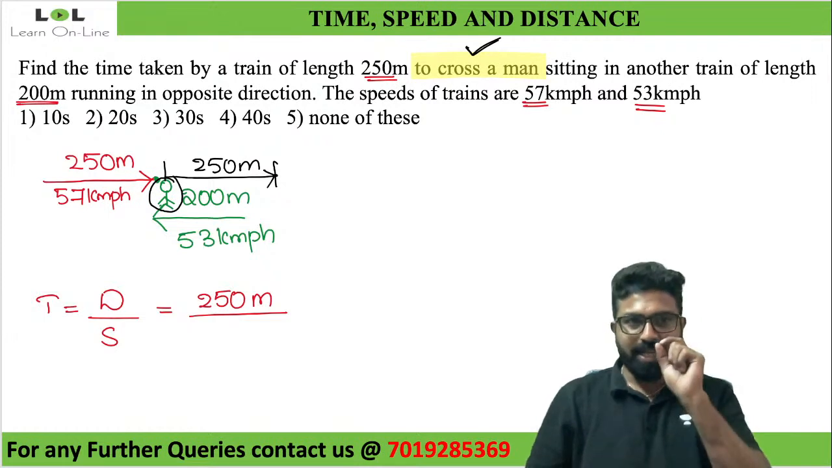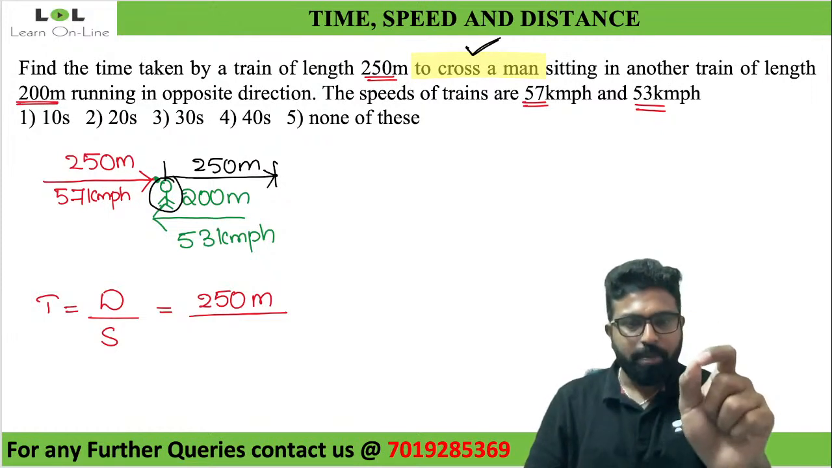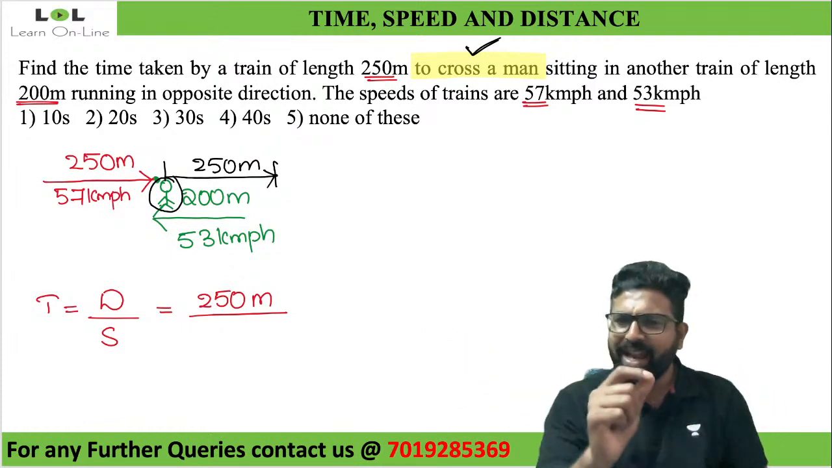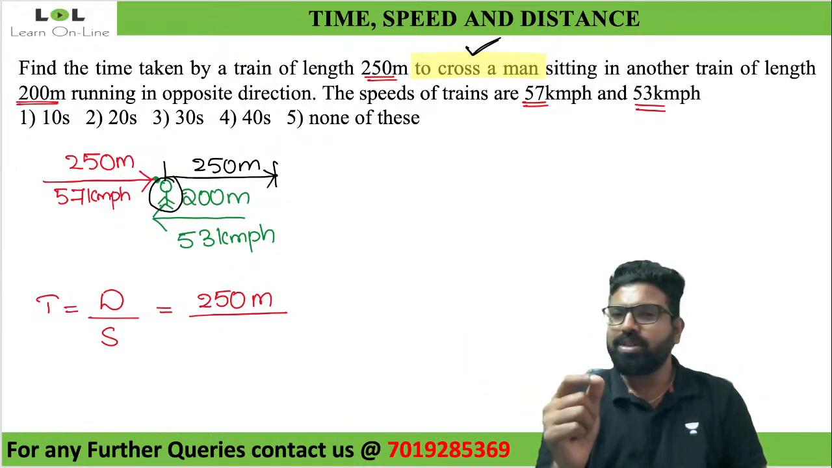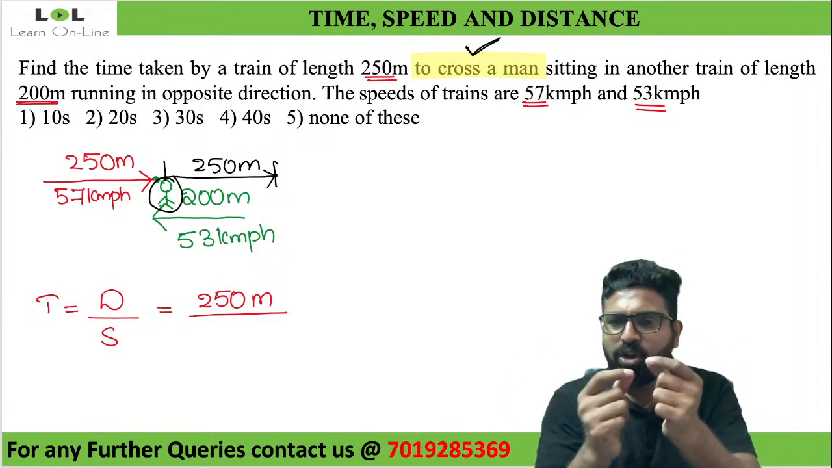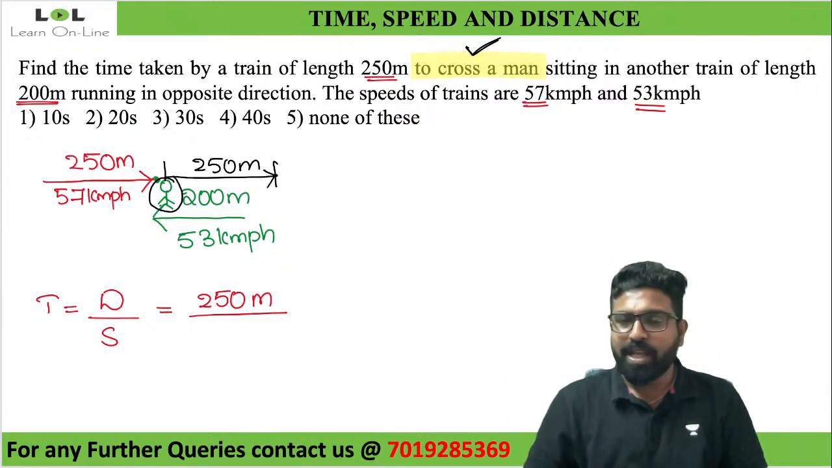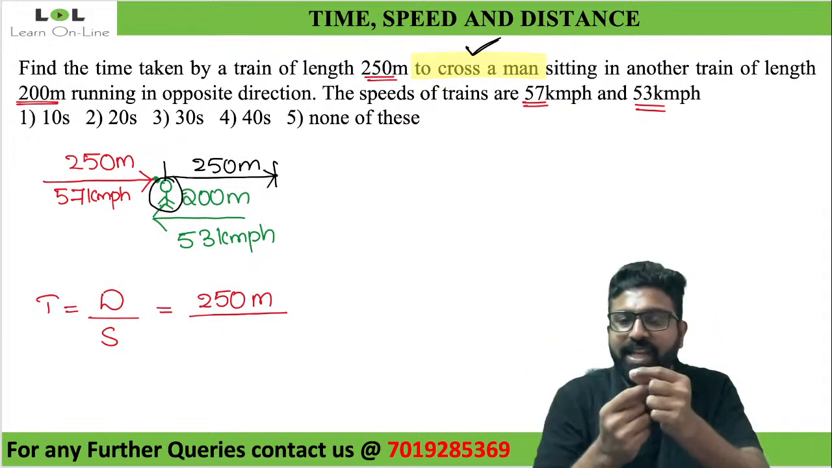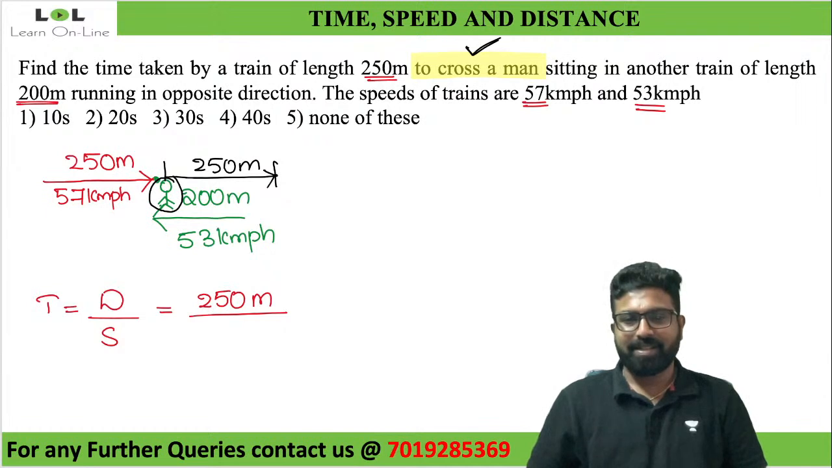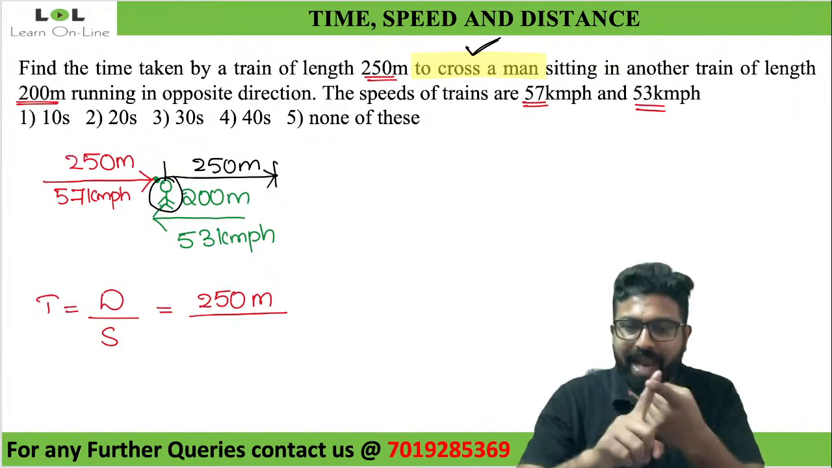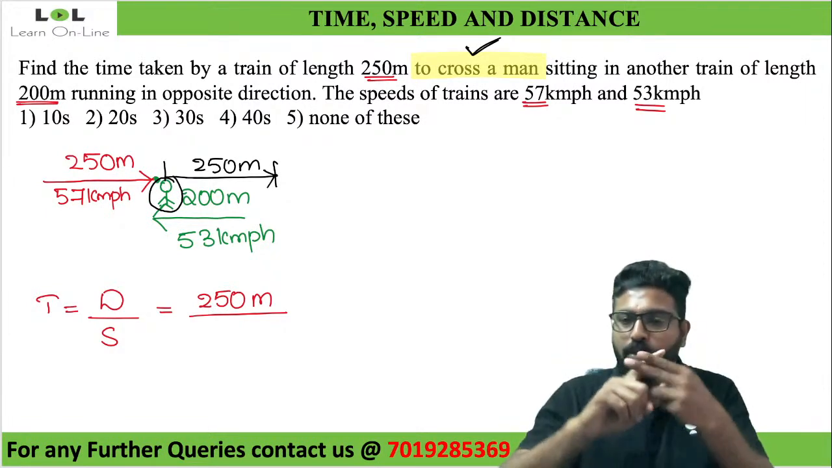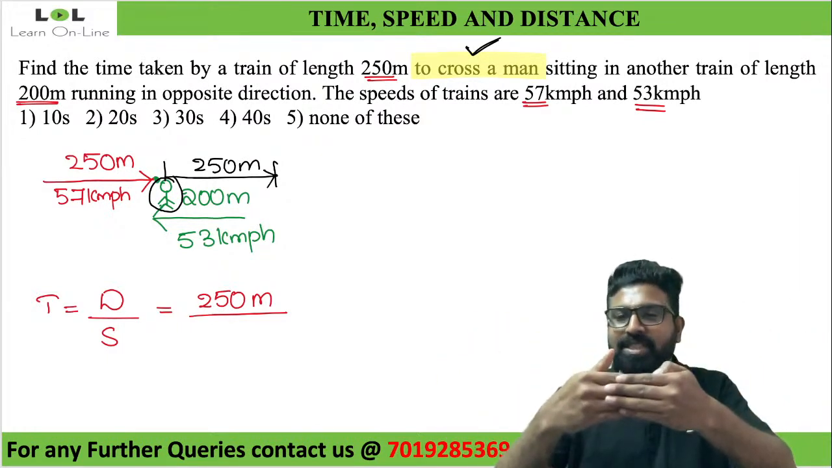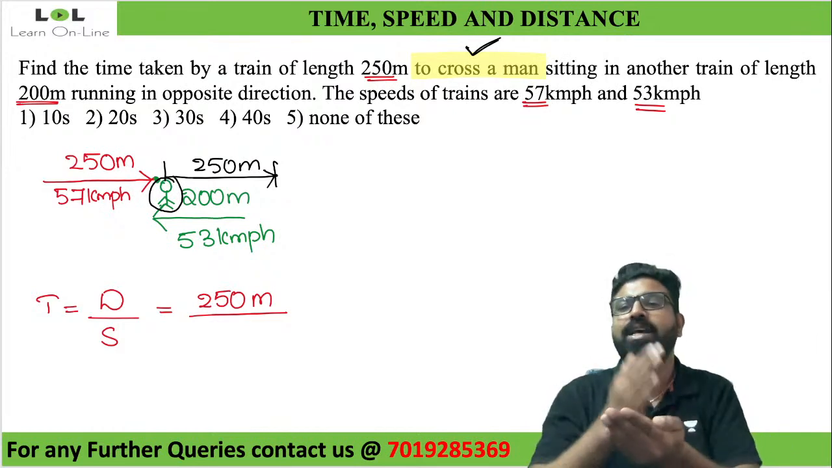Why? See, one train is moving at 57 km per hour. Another train is moving at 53 km per hour. If a man is sitting inside this train, don't you think the man is also traveling at 53 km per hour? Yes or no? Even the man is traveling at 53 km per hour. Now there is a speed of the man and speed of the train. Both of them are traveling in opposite direction. So it is plus, 57 plus 53.